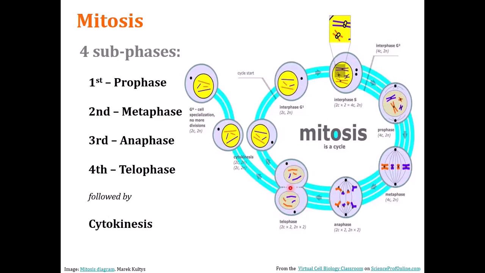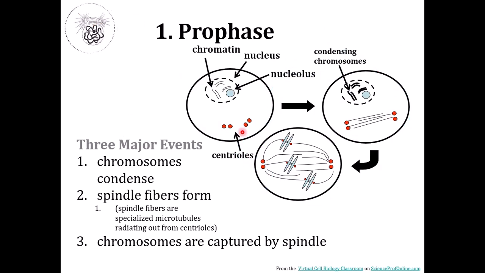Cytokinesis, where this cell finally divides to form 2 daughter cells. Okay, we begin with prophase. Prophase begins with condensation of chromosomes. So chromosomes condense during prophase, and spindle fibers form.